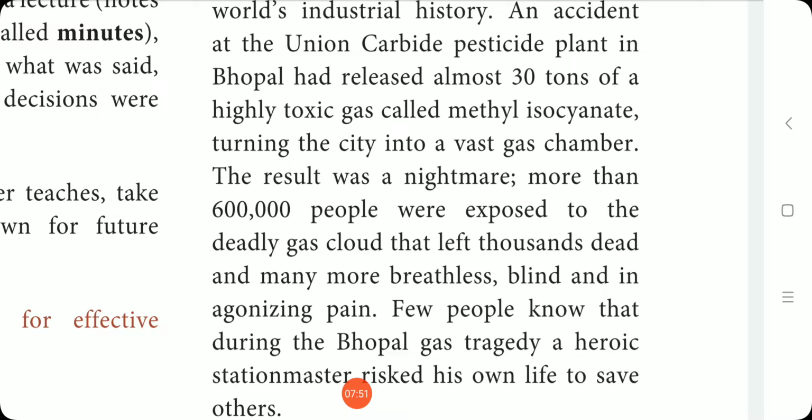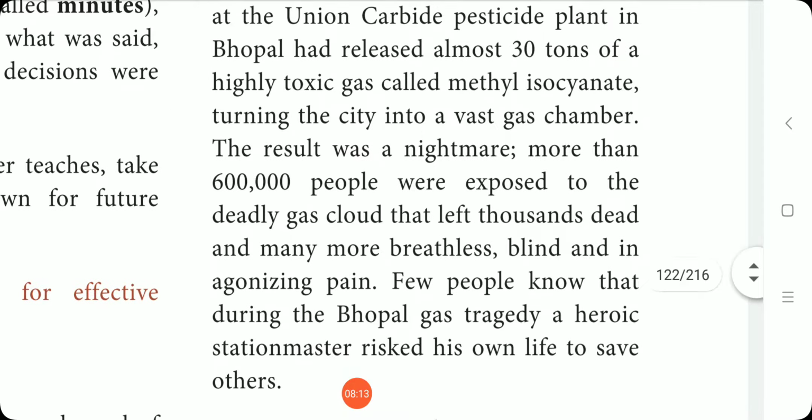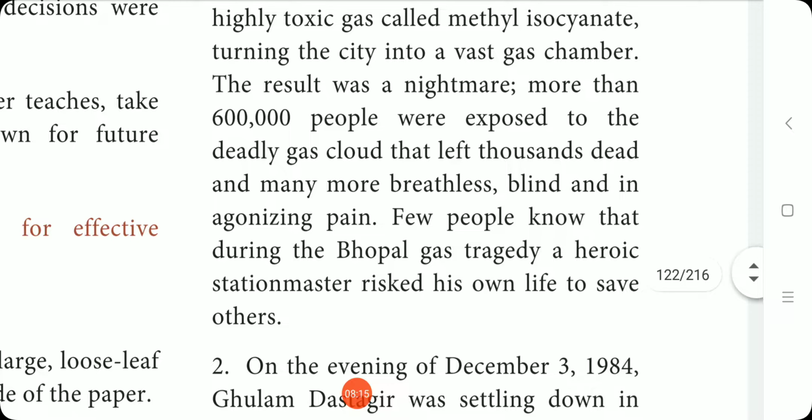That had made the city into a very big gas chamber.